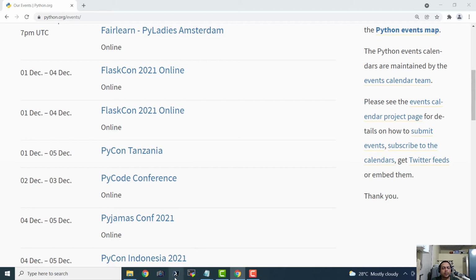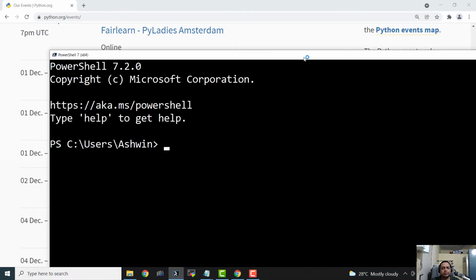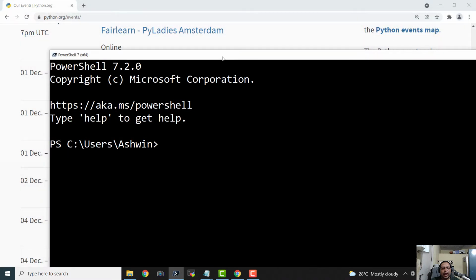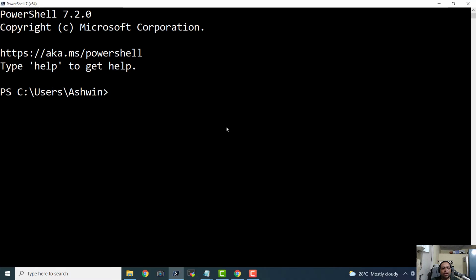And we can even open the local command prompt. So this is the PowerShell terminal. And here we can check if Python has successfully been installed. If you remember, we had checked the option for adding Python to the path variable of this Windows operating system. It means that we have the ability to launch Python from the command line.